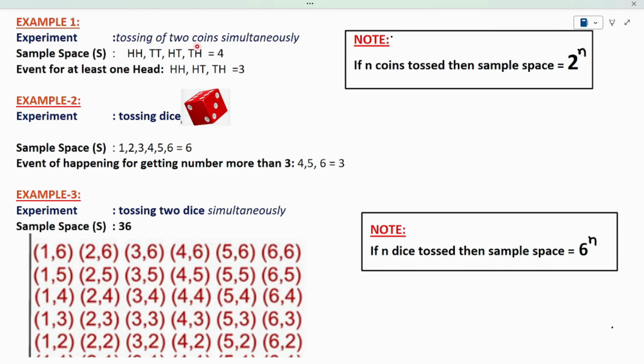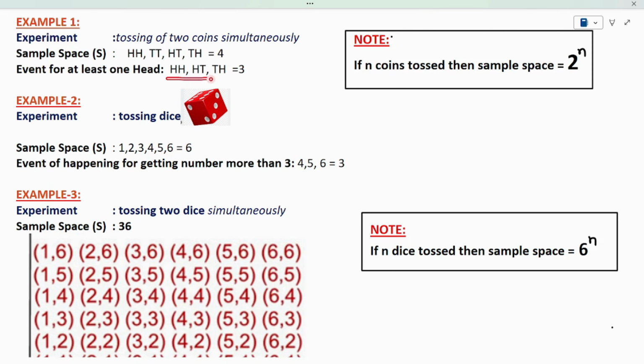So in the fourth possibility also I have at least one head. I'm considering this. So in the event of at least one head, I have 4 possibilities which have at least one head. Observe the sample space carefully. I have at least one head here, here, and here. So I am taking all these 3 events from the sample space.